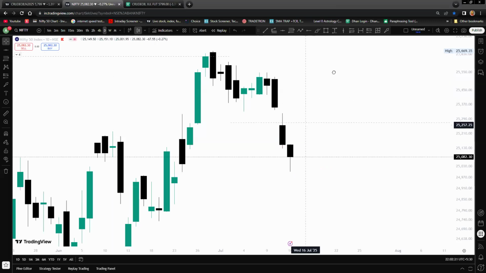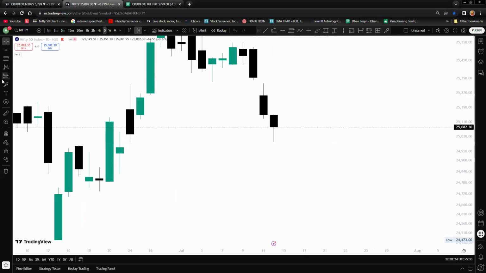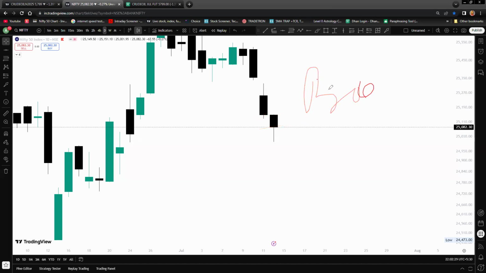As you can see, on the basis of today's closing, the Nifty candle has closed below, so the price is showing bearishness. Since it has closed on the downside, the Nifty is still in a bearish fractal. Bearish means the Nifty will be on the bearish side.